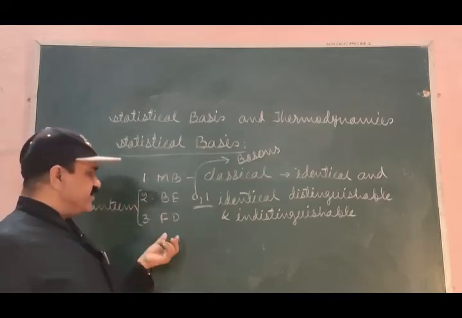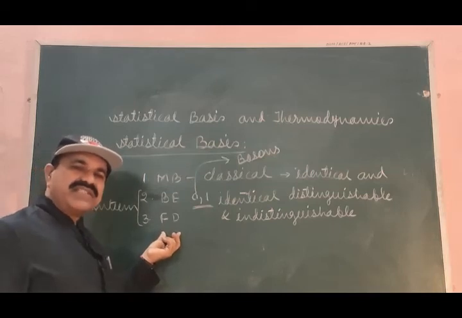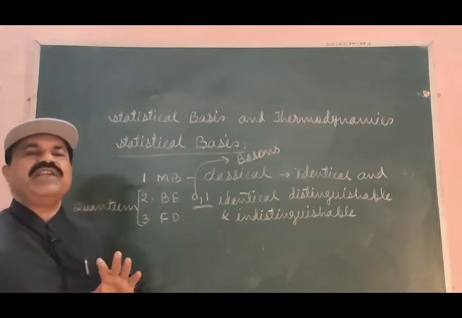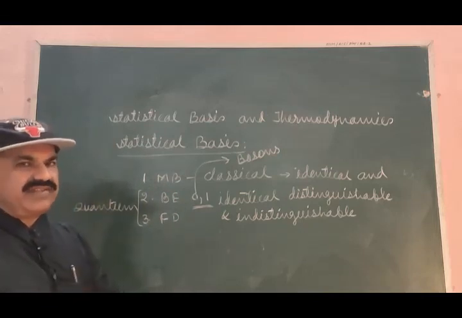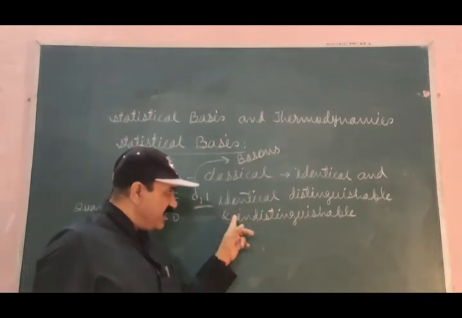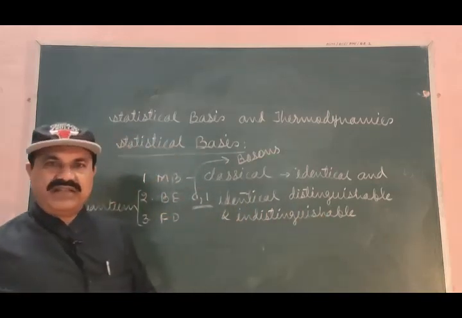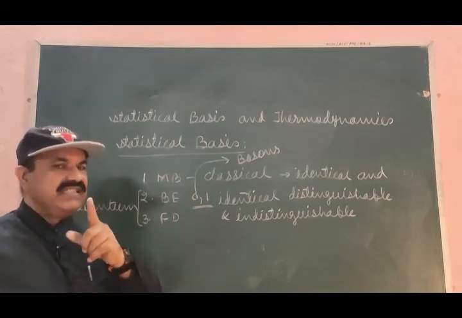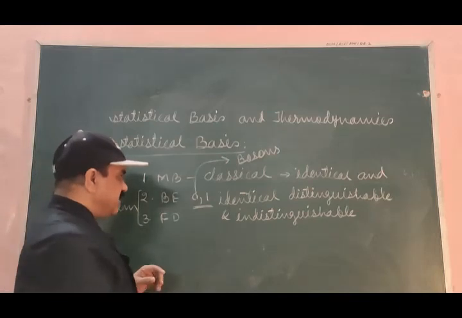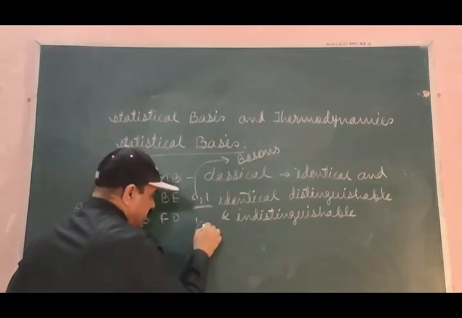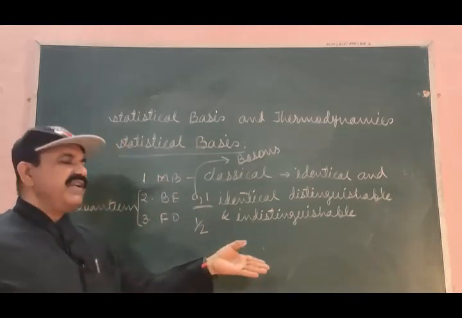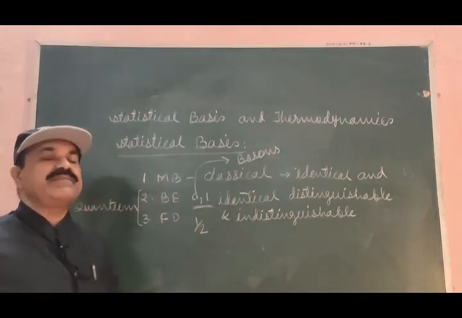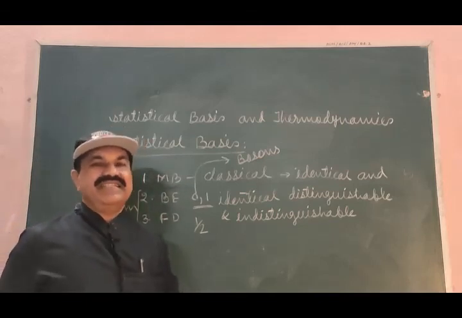To which systems can this third statistics be applied? The systems which have a very large number of particles, first thing. Second thing, the particles should be identical and indistinguishable. And third important thing, spin of these particles should be 1/2, half integral.